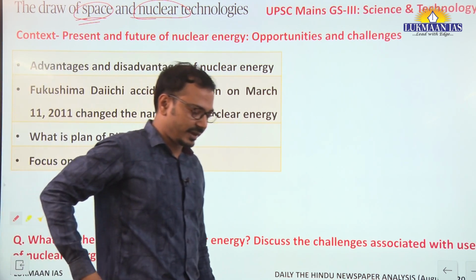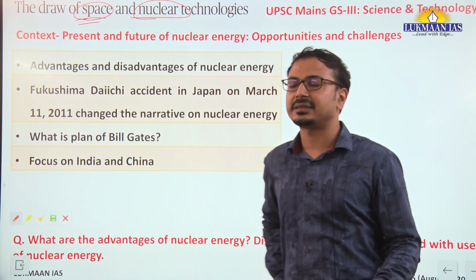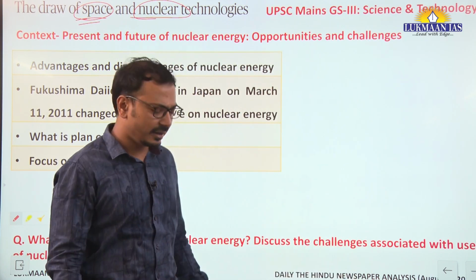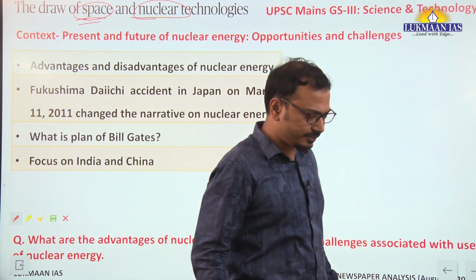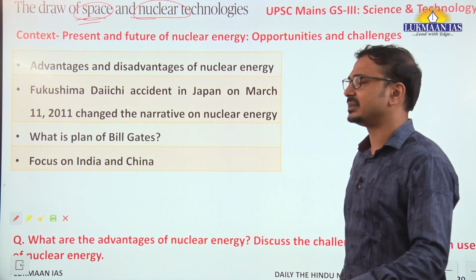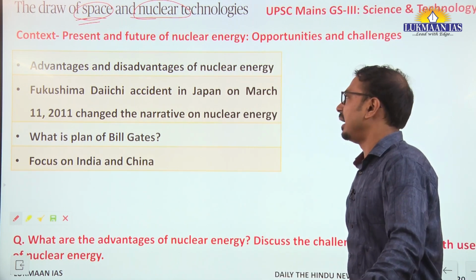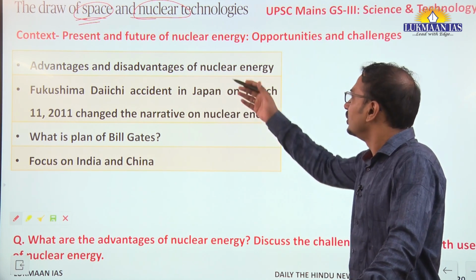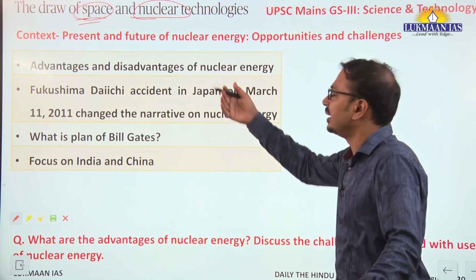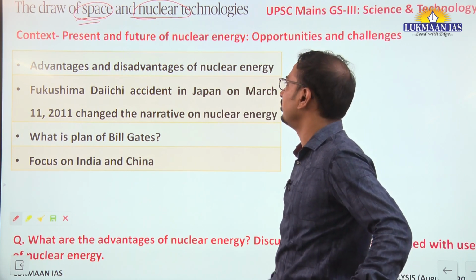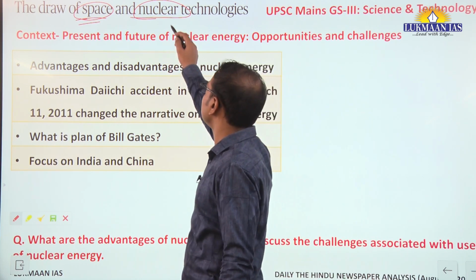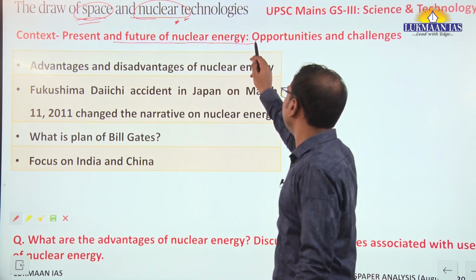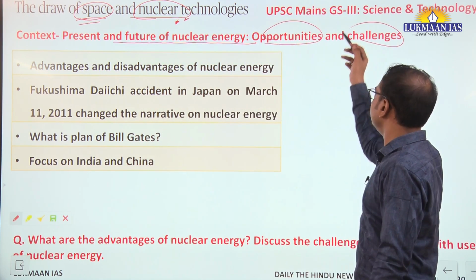It has the context of recent private sector initiatives in space and nuclear technology, like the Amazon company had launched the space company, and recently successfully traveled into space. So the space sector is gaining a boost from the private sector, but the writer in this article is talking about nuclear technology, the present and future of nuclear energy, opportunities and challenges.